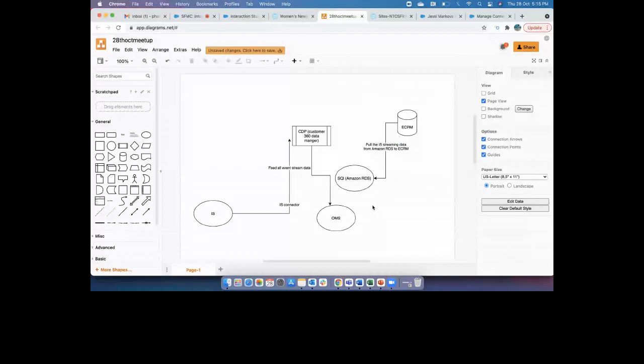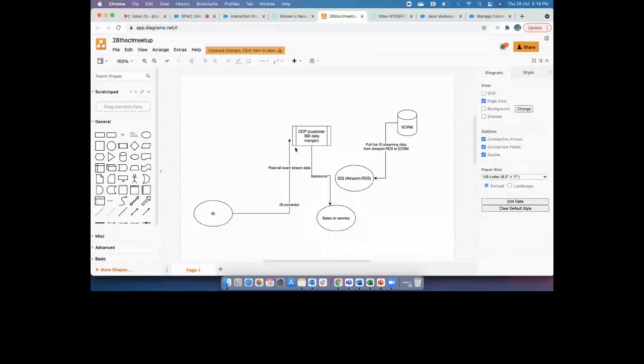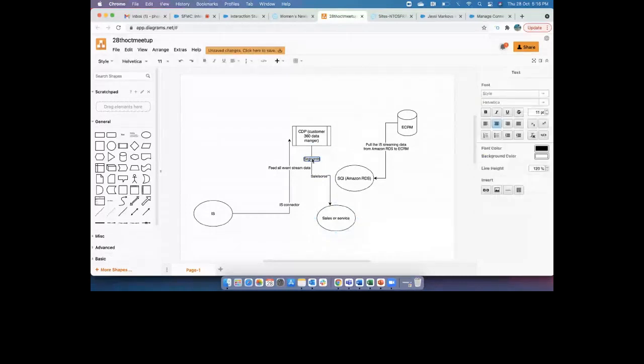There is one more where you could leverage this data. There is a connector available between Salesforce as well to connect with Sales or Service. CDP can help you out because this data will come here. From here, you can segment the data to Salesforce CRM and push only the relevant data.